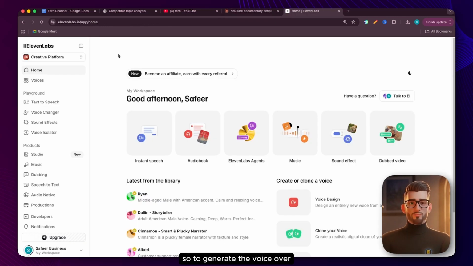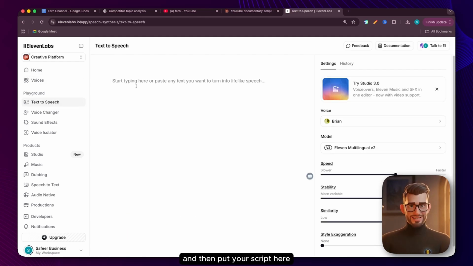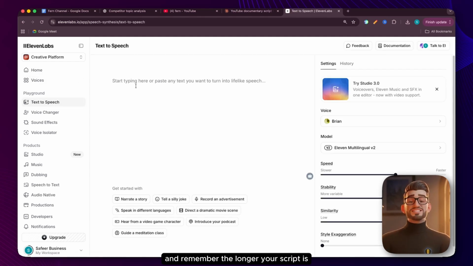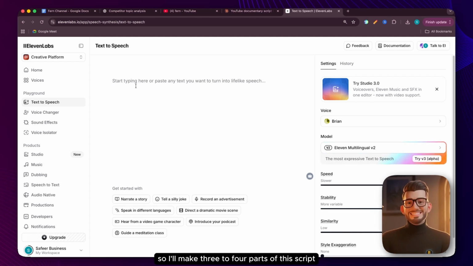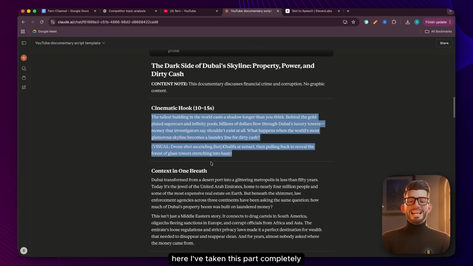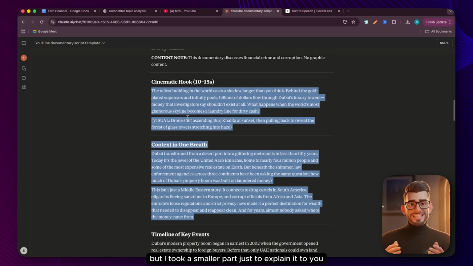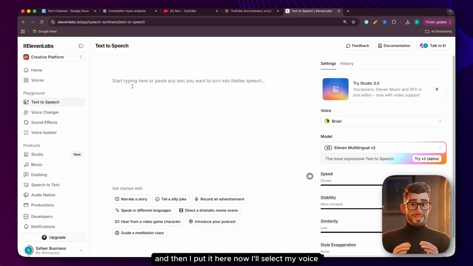So to generate the voiceover, we'll simply go to 11 Labs. Here, you have to come to the text-to-speech option and then put your script here. And remember, the longer your script is, the more parts it should be divided into. So I'll make 3 to 4 parts of this script. Let me give you a small first part. If you give the whole script all at once, and if any error occurs in the middle, your credits can get wasted. That's why you should do it part by part. Here, I've taken this part completely. I could have taken more, but I took a smaller part just to explain it to you. And then I put it here.